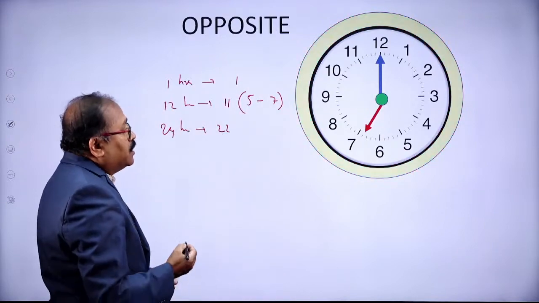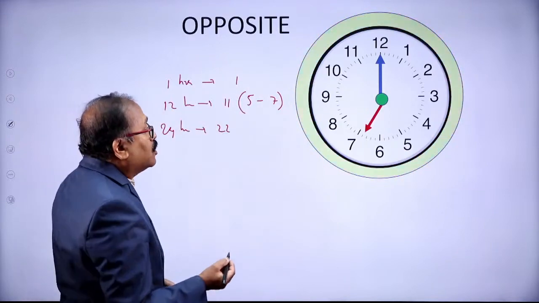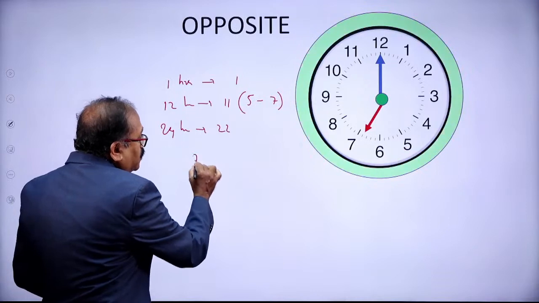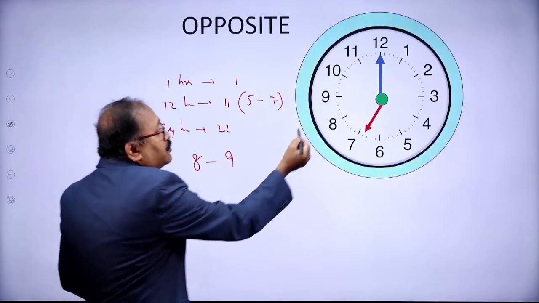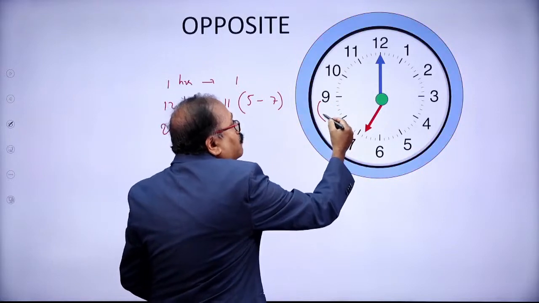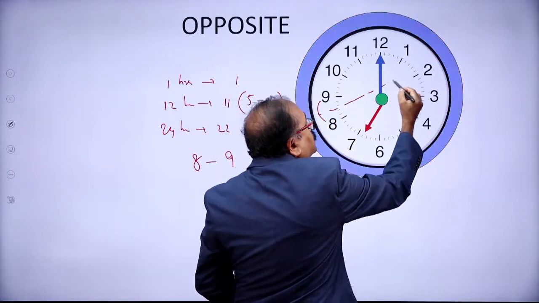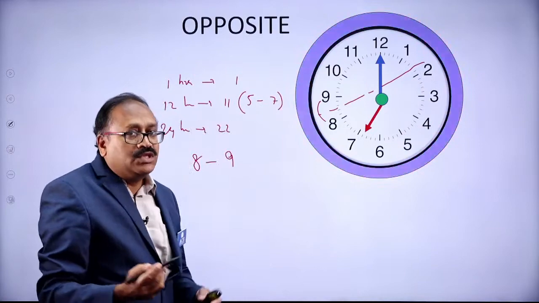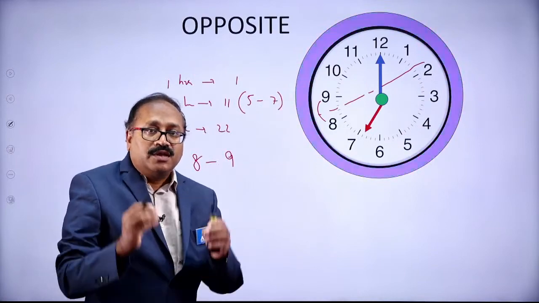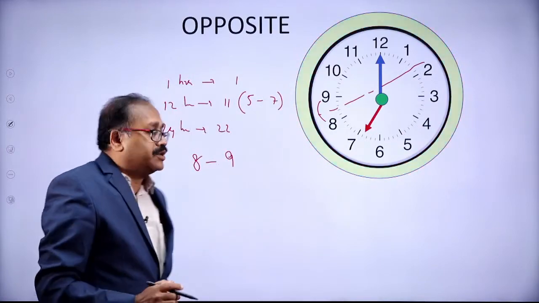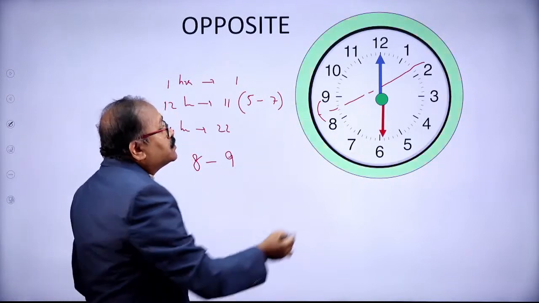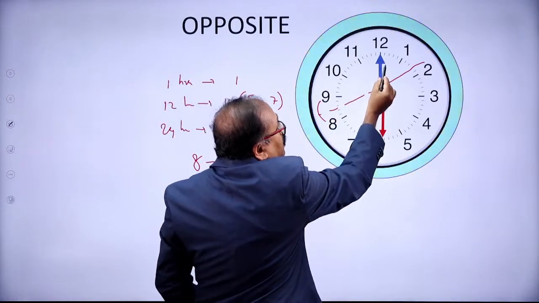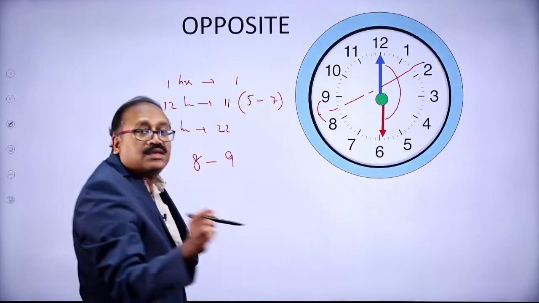If it is asked, at what time will the hands of the clock be opposite to each other from 8 o'clock to 9 o'clock? There is a formula to answer the question, but here is the easiest way. Opposite means a 6 hour gap. Look at this one, hands are opposite. How many hours gap between the two hands? 6 hours.